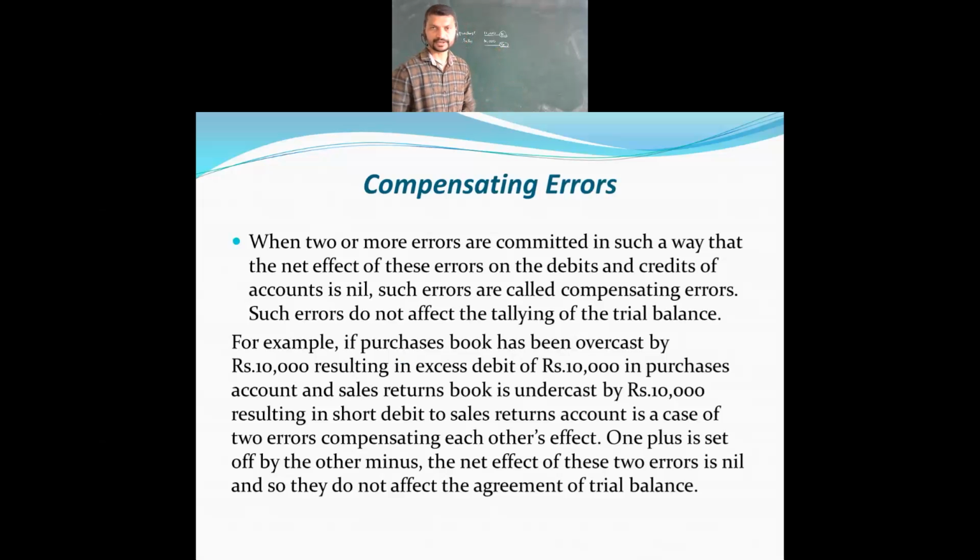Two or more errors are occurring. If there is a purchase of one amount and sales of a different amount, that time it will affect. Thus, if there is the same amount, it will not affect. So these are the things which will not affect the trial balance. Why?